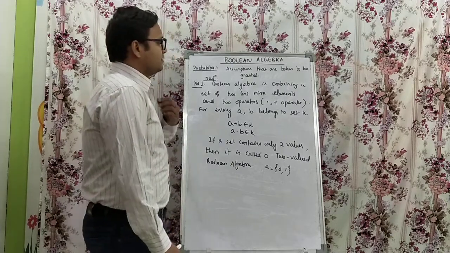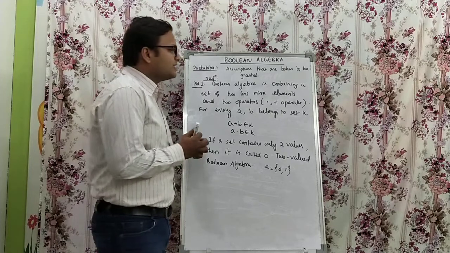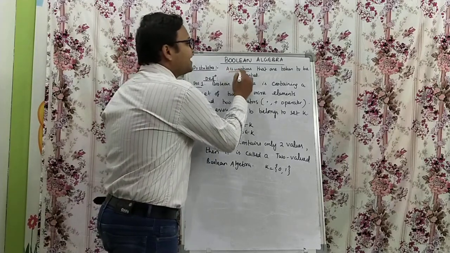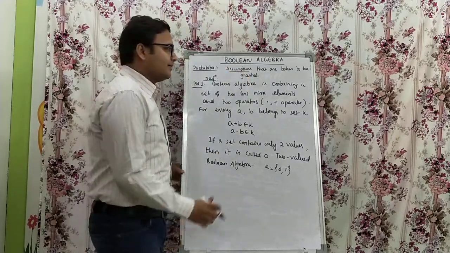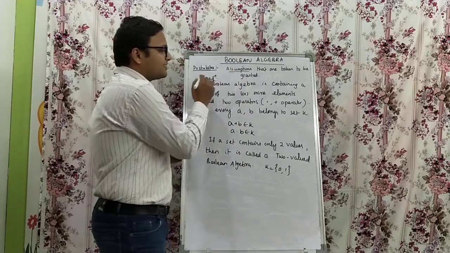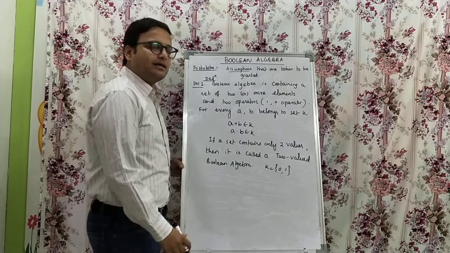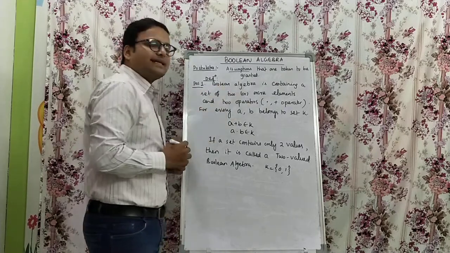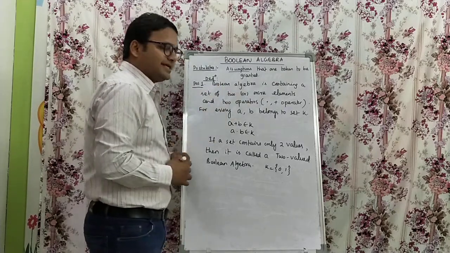Okay, so see here, what do you mean by postulates? Postulates are nothing else but the assumptions that are taken for granted. Okay, so there are various postulates. We will start with postulate 1, which is nothing else but the definition of Boolean algebra. Boolean algebra contains a set of two or more elements.